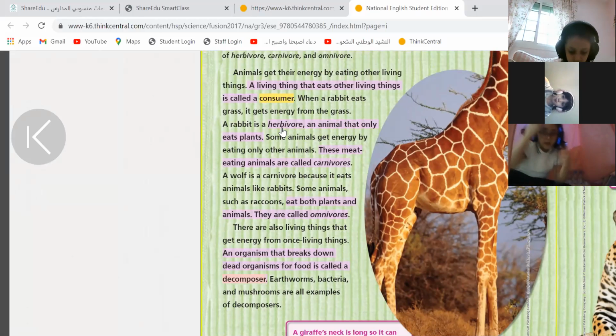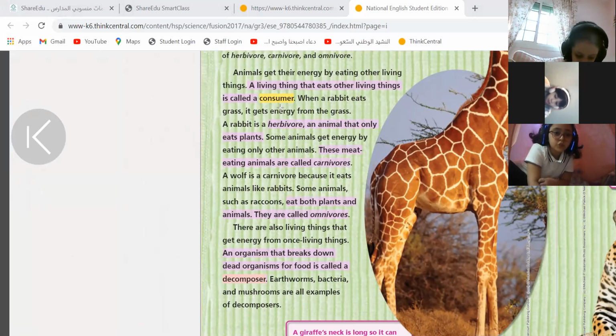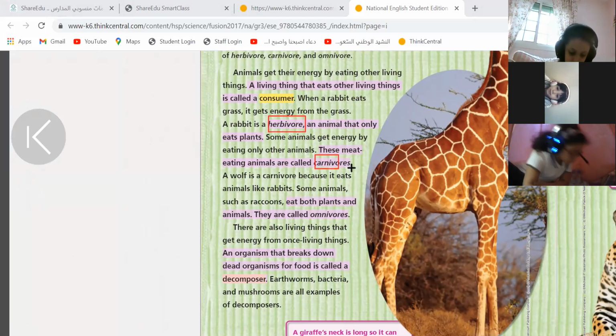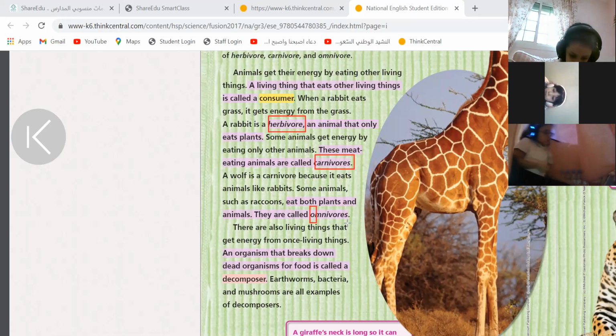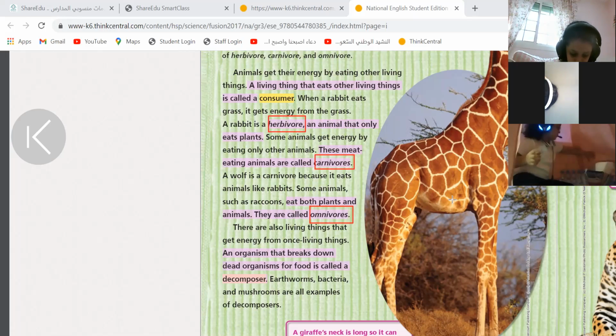Come on. What's a herbivore? What's a carnivore? Come on, Dana and Fatima. Yesterday you did it with us. I know, but you said you didn't underline it, and I don't feel that you understand it. I think that's a new page. I only underlined yesterday's. Did everyone do this page?